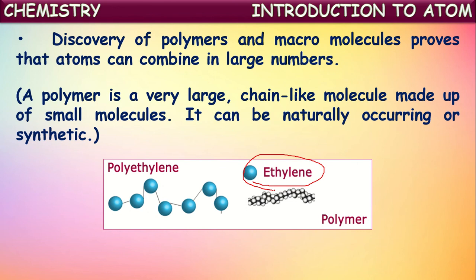In this way, by the discovery of these polymers, that postulate in Dalton's atomic theory, which tells that atoms combine only in simple whole numbers to form molecules, is discarded, because in the formation of polymers, atoms are combining in large numbers. They form a chain-like structure with so many atoms together to form a bigger molecule called a polymer. So in that way, that point is also discarded.